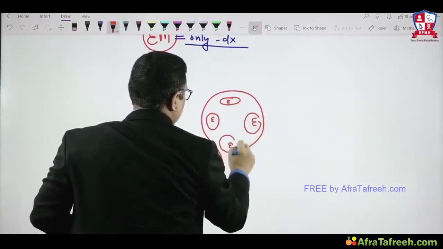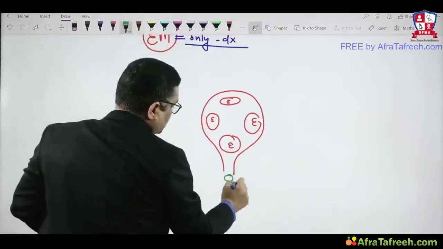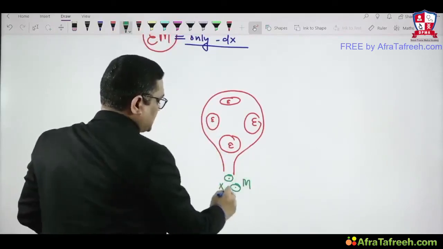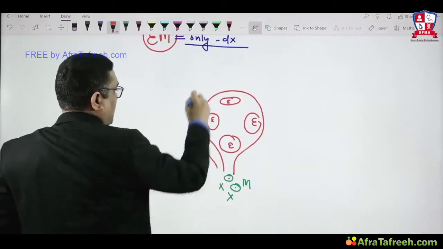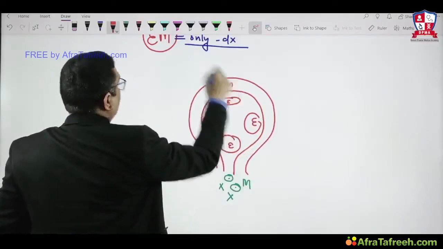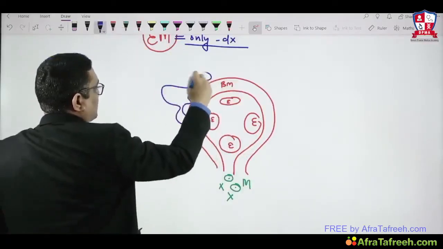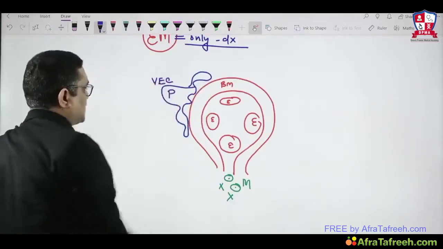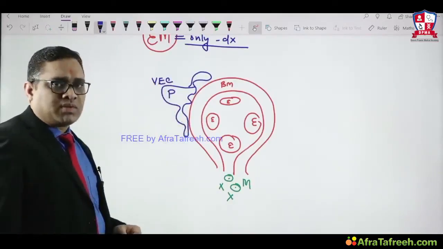Outside there are mesangial cells in mesangial matrix, and they are covered by the basement membrane. Again they are covered by the podocytes, also known as visceral epithelial cells. That is the electron microscopic view of minimal change disease.